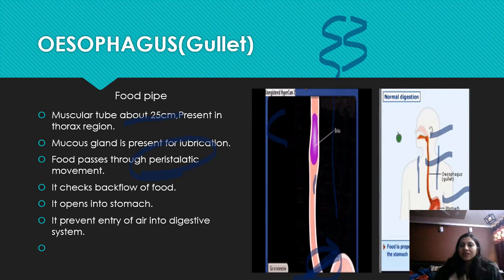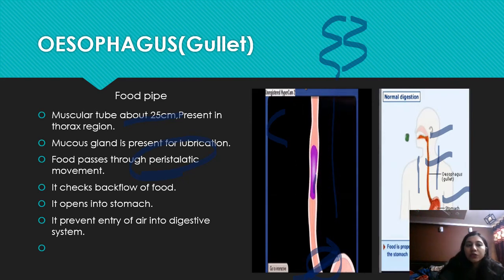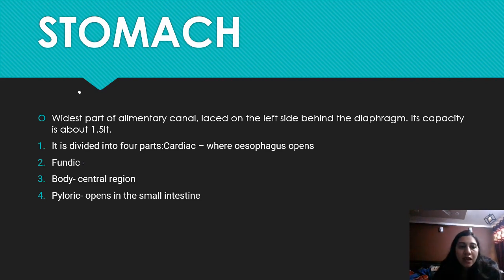centimeters, and it is present in our thoracic region, also known as the thorax region. Now let's talk about the stomach. The stomach is an important part that stores food. It is located behind the diaphragm on the left side, and its capacity is around 1.5 liters. The stomach has the ability to expand as well as shrink. When we eat food it expands, and when food passes from the stomach, it shrinks again.